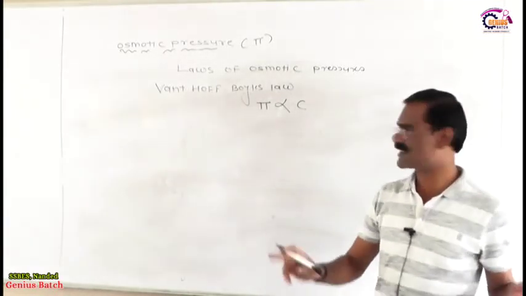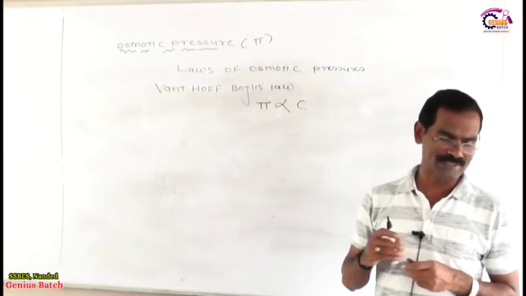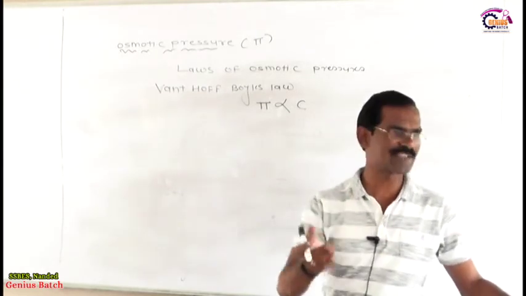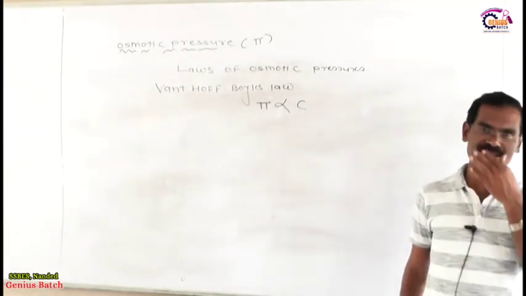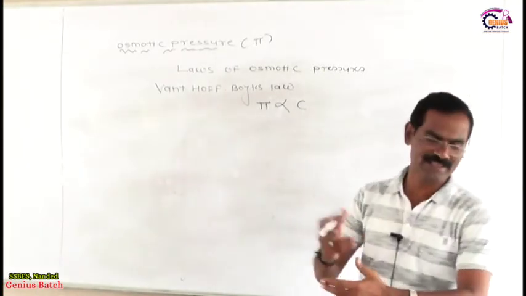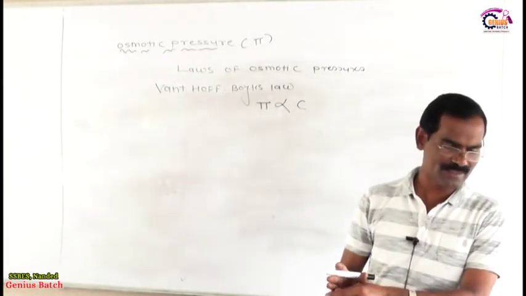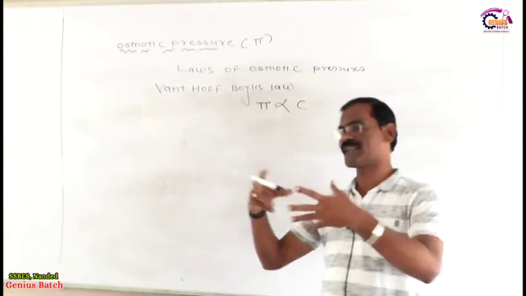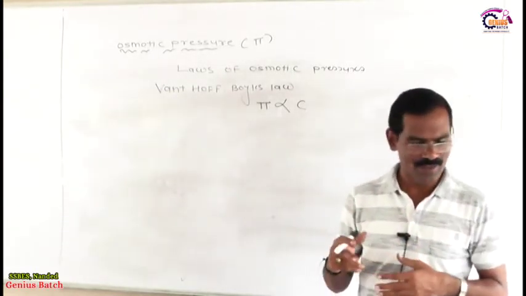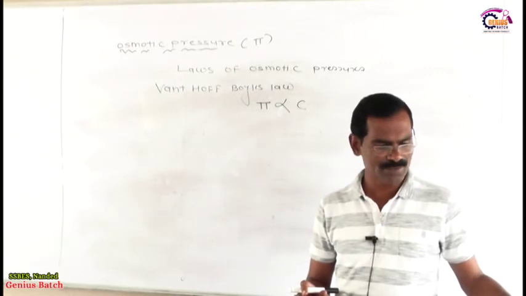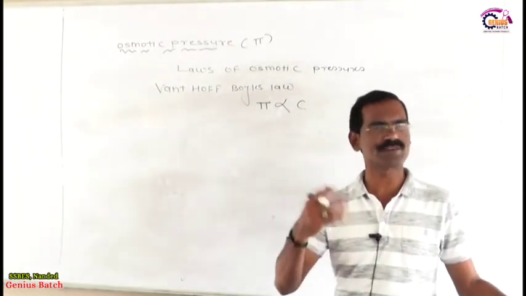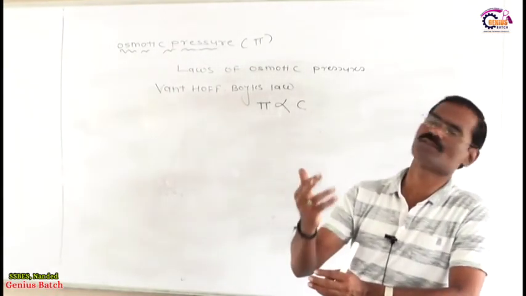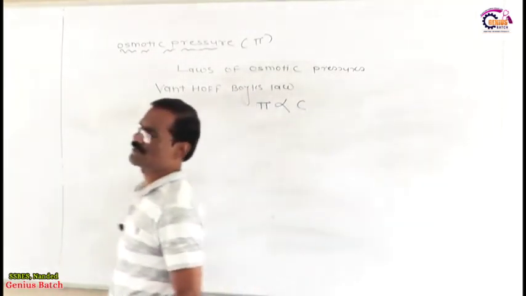So what does this indicate? Listen very carefully. If the behavior of dissolved molecules is considered analogous to gas molecules, because I already explained that the solute present in a dilute solution behaves like a gas molecule, then the osmotic pressure can be considered due to the bombardment of solute particles on the semi-permeable membrane. Obviously, solute particles bombard, and due to this some osmotic pressure is exerted. The osmotic pressure is therefore directly proportional to the number of solute particles, or the concentration of solute, at constant temperature. Obviously, if the number of solute particles increases, osmotic pressure also increases, and that's why osmotic pressure is a colligative property.